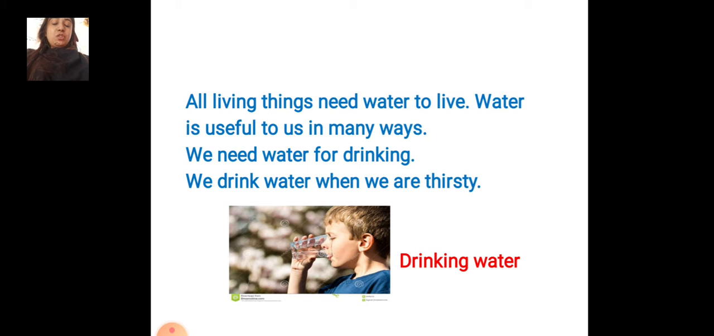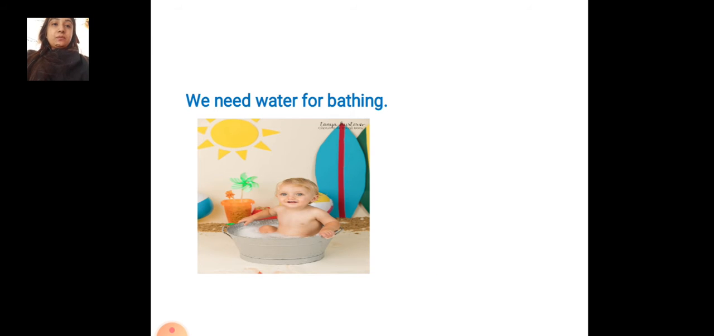You can see the picture. The boy is very thirsty, so he is drinking the water. Okay. Next we'll see, we need water for bathing. You can see in the picture the boy is bathing. So we need water for bathing.